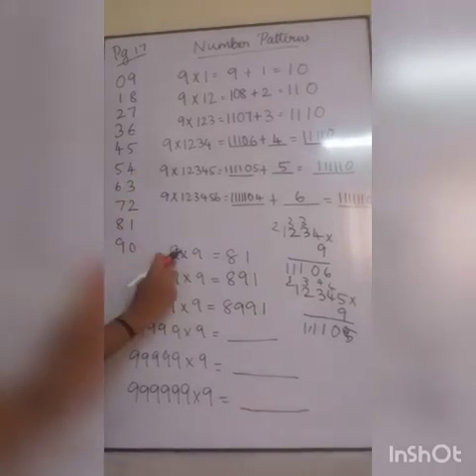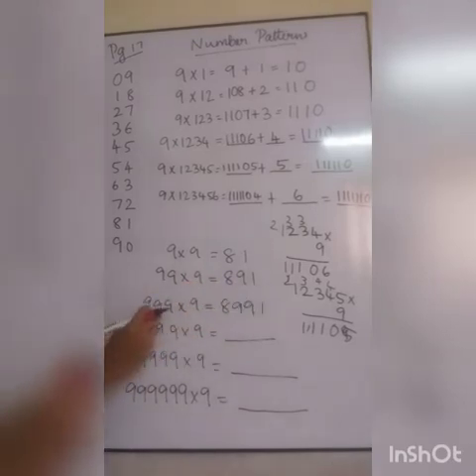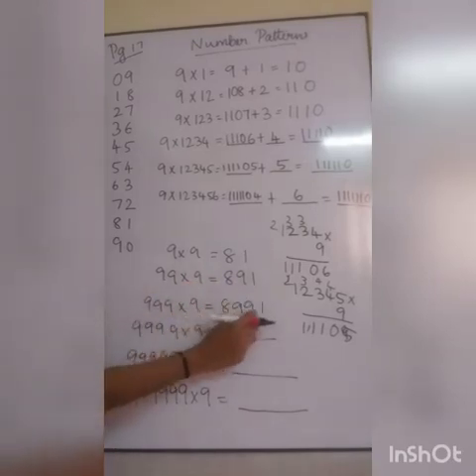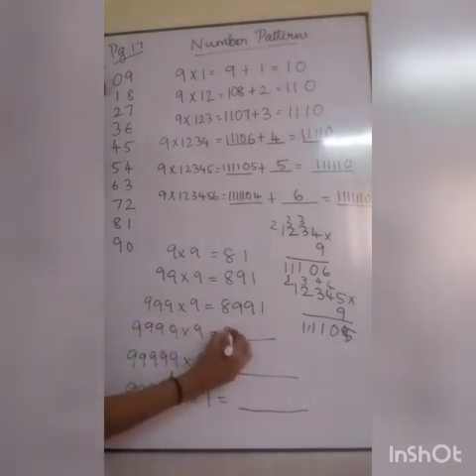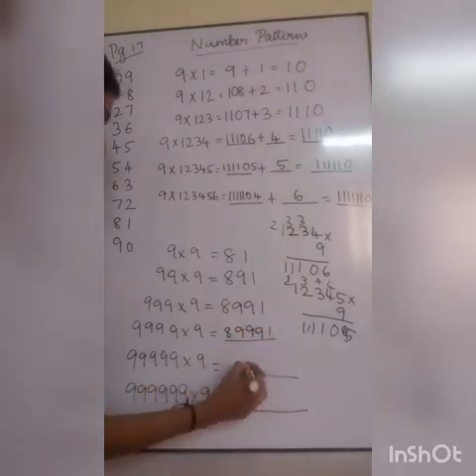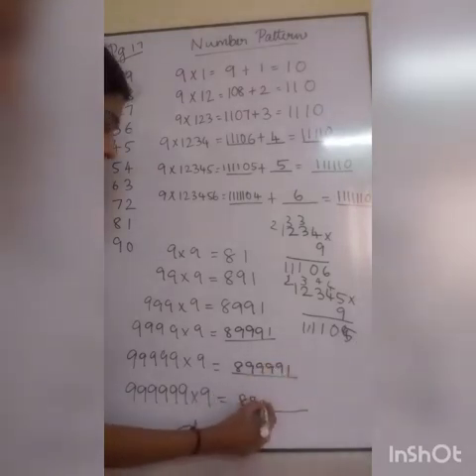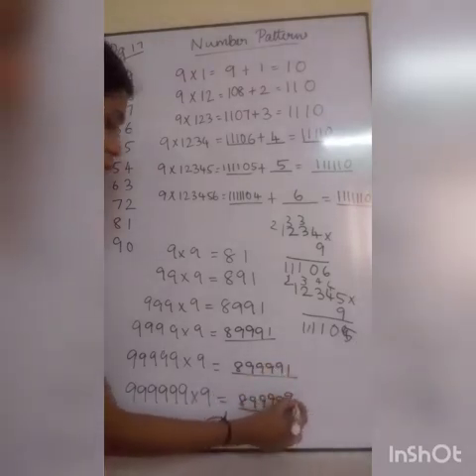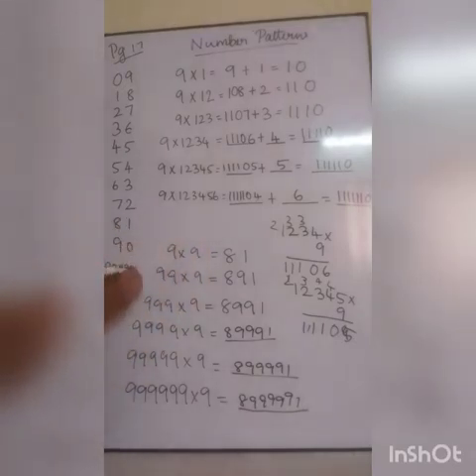Now 9 9s are 81. 99 into 9 is 891. Then 999 into 9 is 8991. 9999 into 9 is 89991. Next, 99999 into 9 is 899991. So this is the pattern. You can check it. I am just multiplying. Listen, I am going to multiply 9999 into 9.